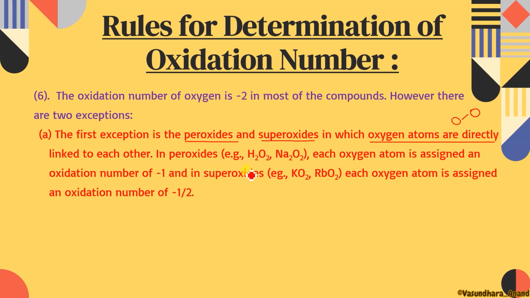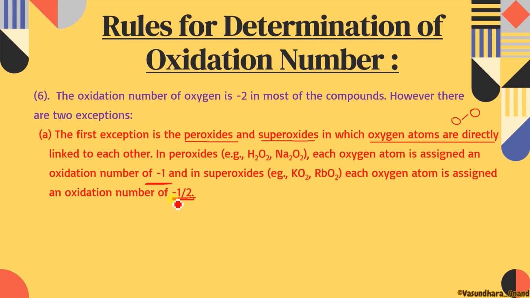Examples of peroxide are H2O2, Na2O2. In this case, each oxygen atom is assigned the oxidation number -1. In the case of peroxide, it will be -1, while in case of superoxide, it will be -1/2. Superoxides in general will be with the first group elements. The oxide of oxygen with first group elements can be considered as superoxide.